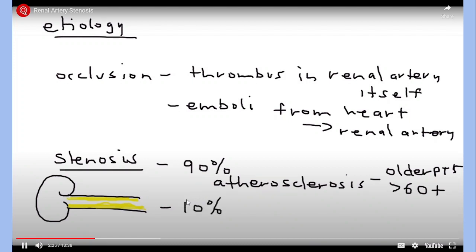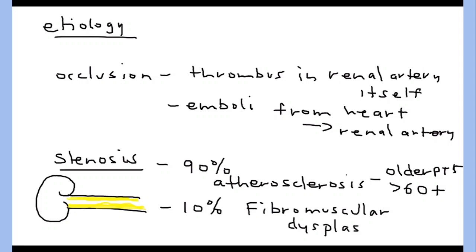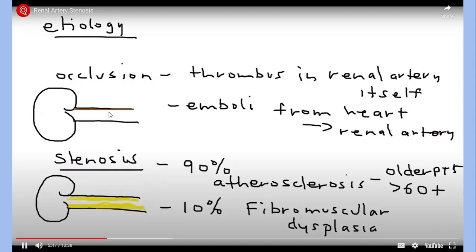On the other hand, 10% of stenosis cases can be caused by fibromuscular dysplasia. It means when your renal artery gets twisted, this is called fibromuscular dysplasia. This is the structure of your kidney, this is the renal artery, and when the renal artery gets twisted, that can lead to fibromuscular dysplasia.